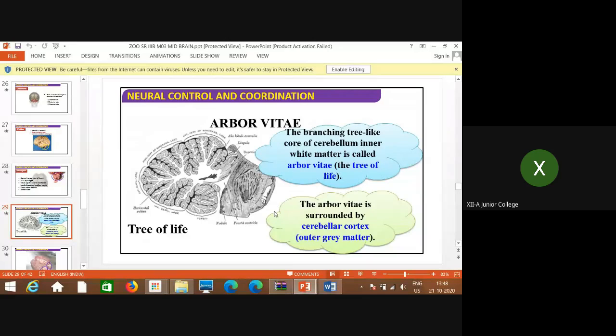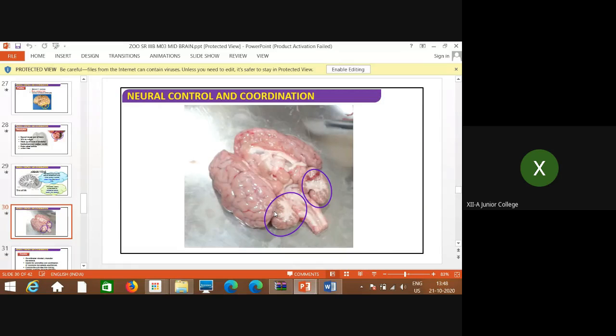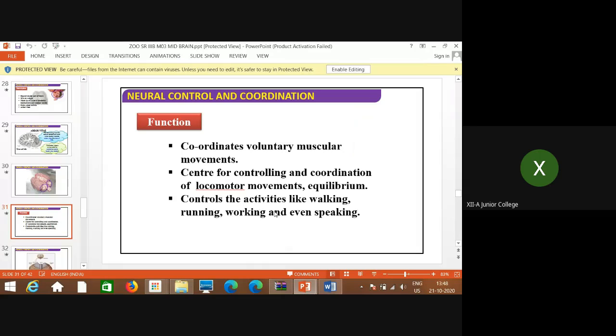Outside it is gray matter. Inside the branched tree-like structure is called arbor vitae. Very clearly it is shown here. These two cerebellar hemispheres are joined by the vermis, which coordinates all voluntary muscular movements. So it controls the movements and also coordinates, and equilibrium is maintained.